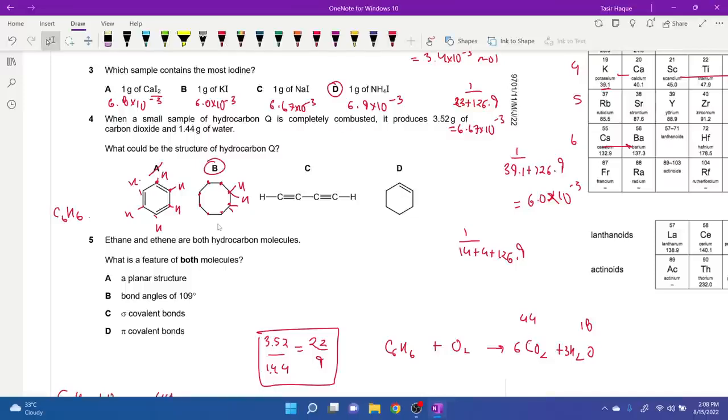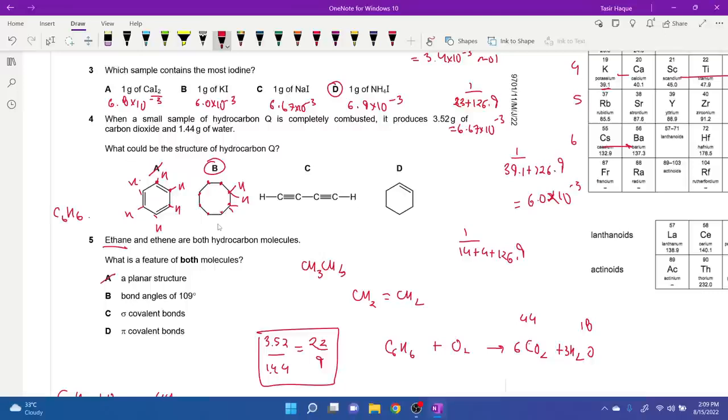Number 5. Ethane and ethene are both hydrocarbon molecules. What is the feature of both molecules? Okay. Ethane, CH3CH3, and ethene, CH2CH2. Ethane is tetrahedral, ethene is planar. That's why A is wrong. It's not common to both.